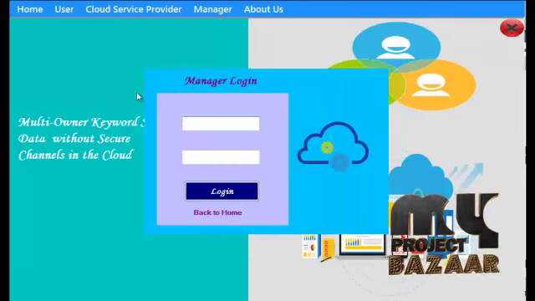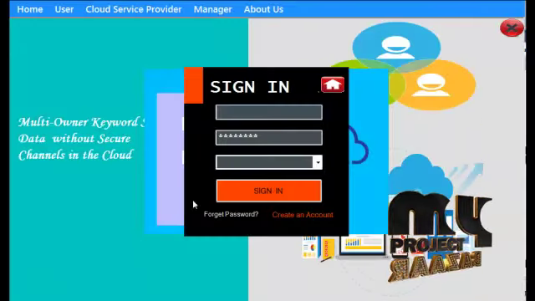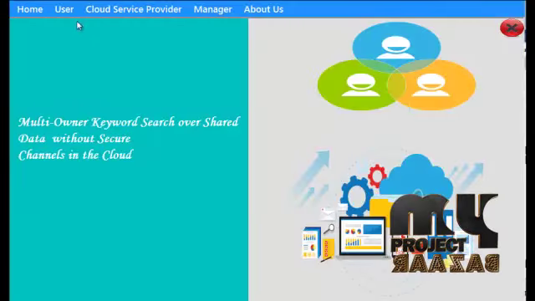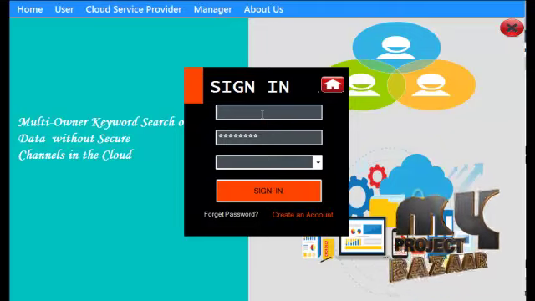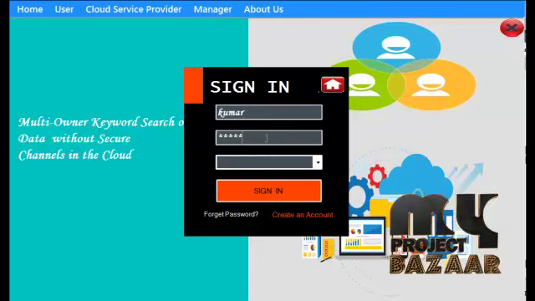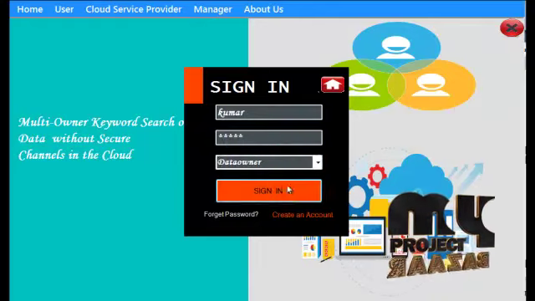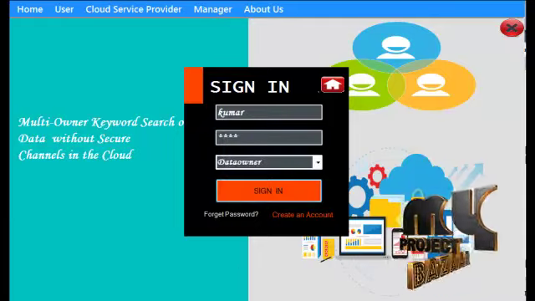After that, the user can log in to our system. If you enter a wrong username or password, you see an invalid login message, so the user must enter correct credentials.